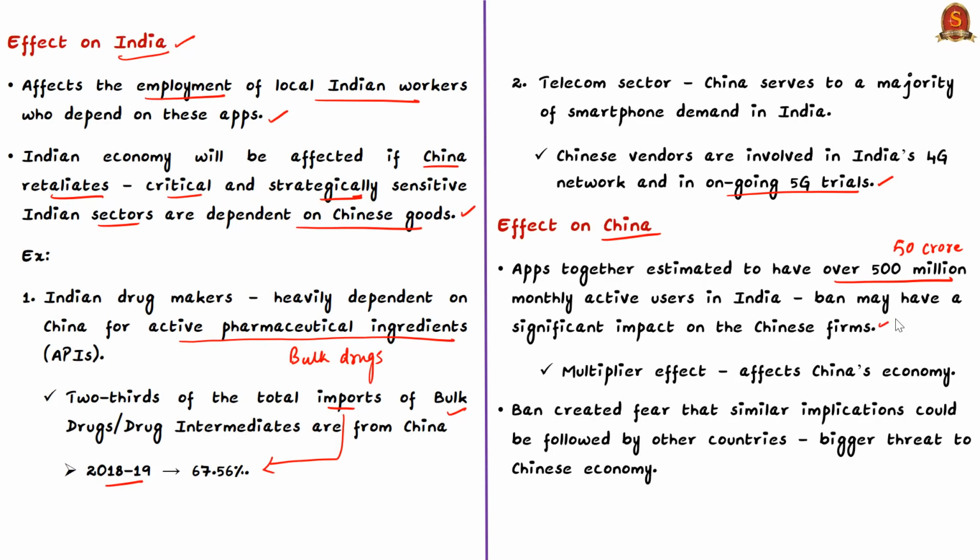For example, if you consider TikTok, according to reports, in December 2019, the time spent on TikTok in India was more than the combined time spent in the next 11 countries. This means because of the ban, TikTok will lose its large user base and it will affect the company's revenue. And based on the multiplier effect, the significant impact on Chinese firms will affect China's economy.